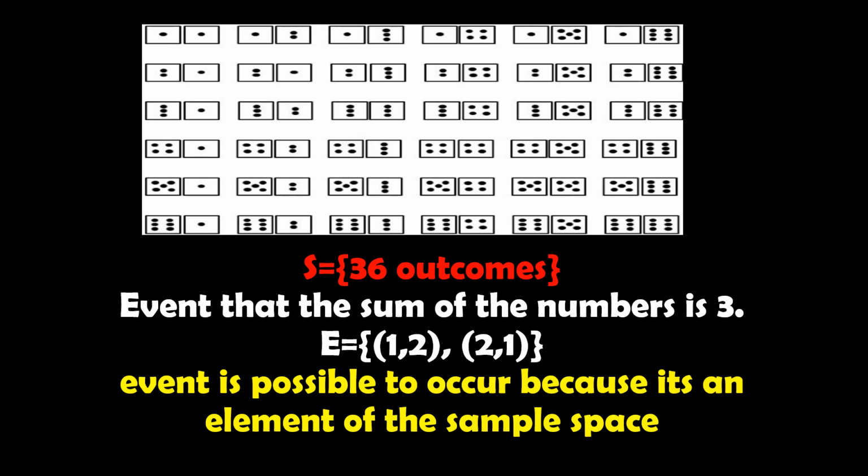Okay, pag inadd nyo ba yung mga numbers or yung mga dots na nandoon sa loob ng mga die, meron ba diyang magbibigay sa atin ng sum na 3? Yes, meron. So, meron tayong 1 and 2 at meron ding 2 and 1. So, itong event na to na may lumabas na sum of the number is 3 is possible to occur. Pwedeng mangyari na magkaroon ng sum na 3. Okay? So, ibig sabihin that the event is possible to happen, because yung element na hinahanap natin is in the sample space.